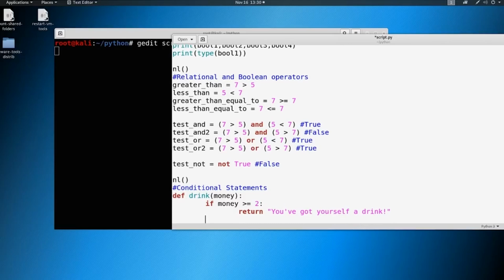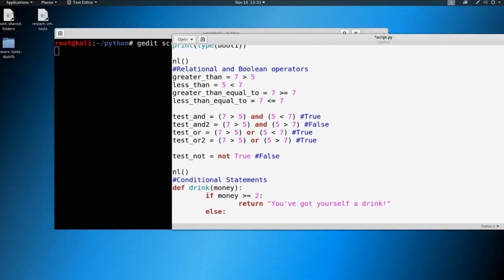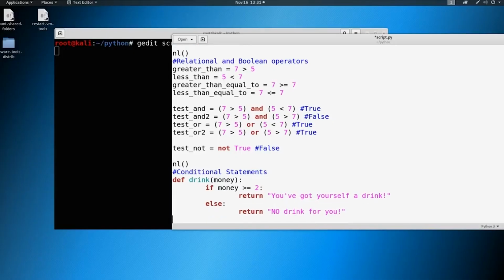Now, what if we don't have the money? So we could say else, if our money is not greater than or equal to 2, then we're just going to return no drink for you. Didn't mean to capitalize the O there, but I'm leaving it because I like it.